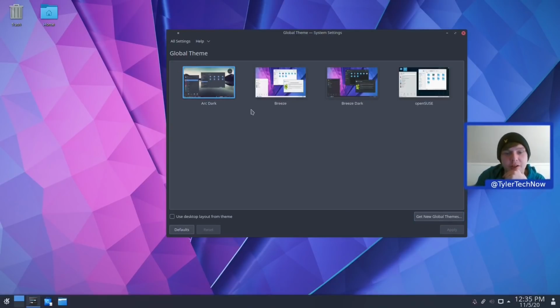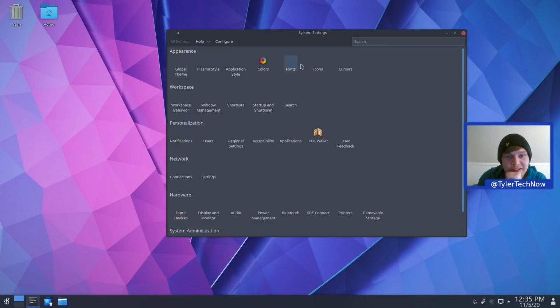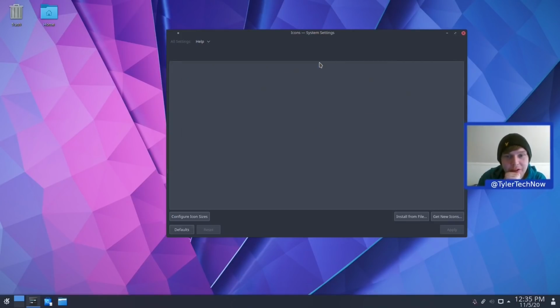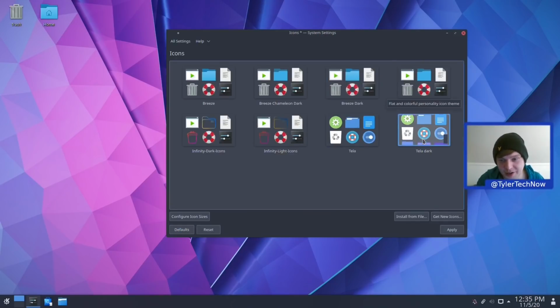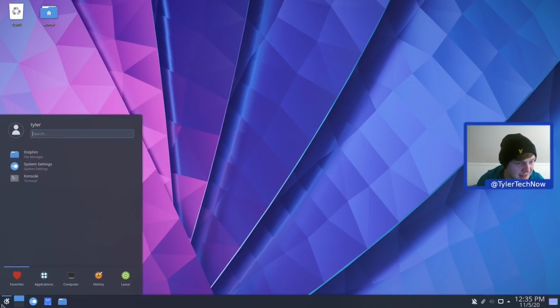Brilliant, so we've now got a nice new theme there, and what we want to do now is go into the icons, and as you can see a lot of the icons are now missing. So if we go into icons, perfect, so it has installed them despite the error we got with the GTK cache stuff. So let's go ahead and just apply Tailor Dark and see if that's working as it should. Perfect, so it does appear that all of our icons and our theming is working nice and easy, and let's just make sure everything has got the icon and there's nothing missing. Yeah, we're looking so good. Good so far.